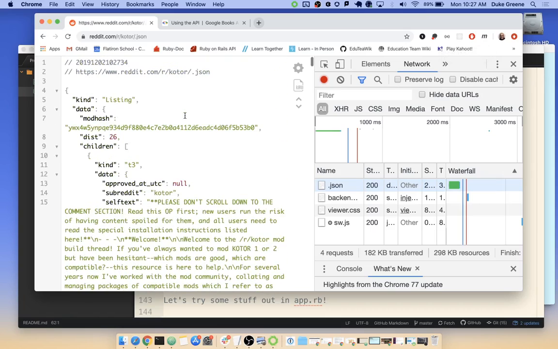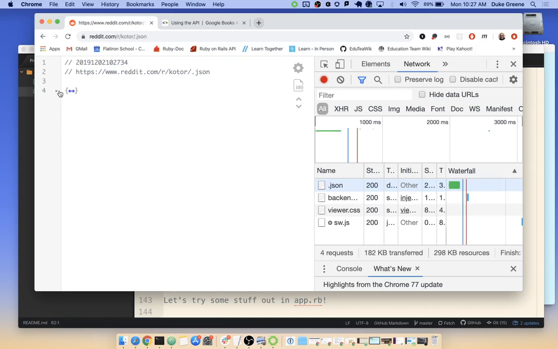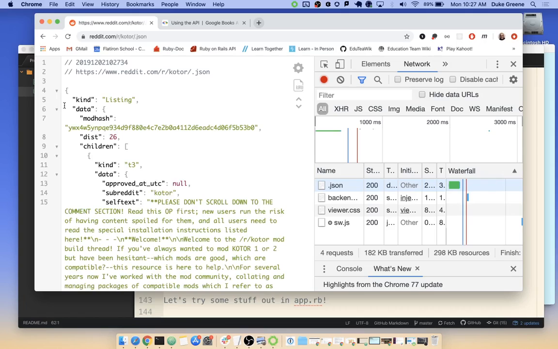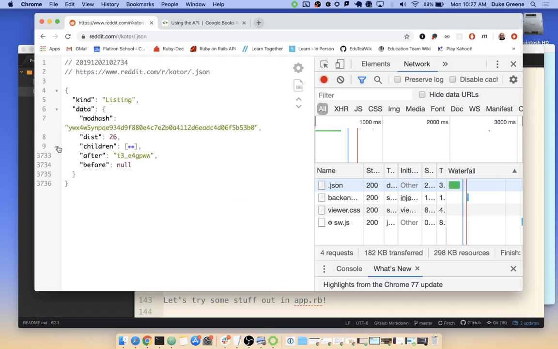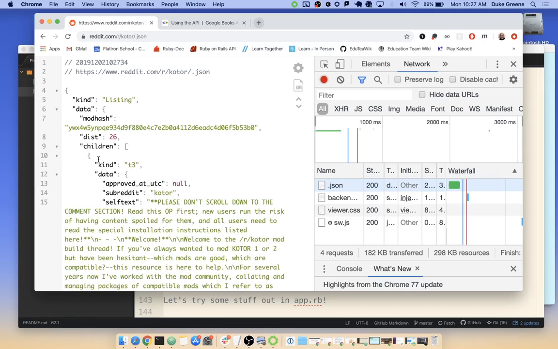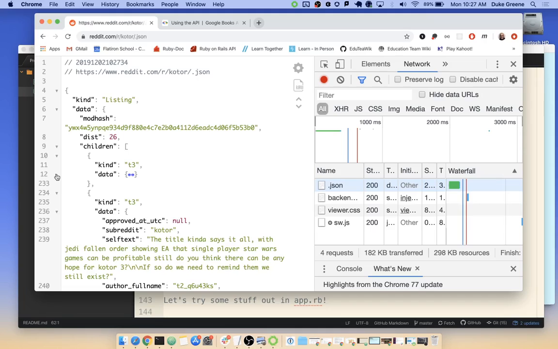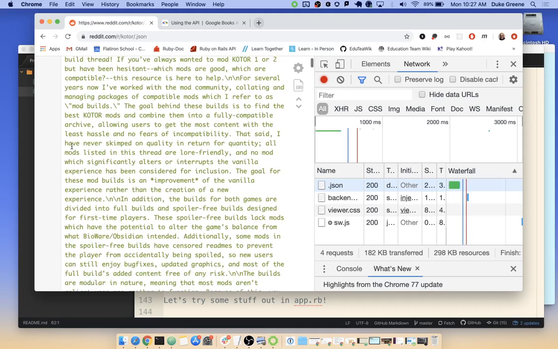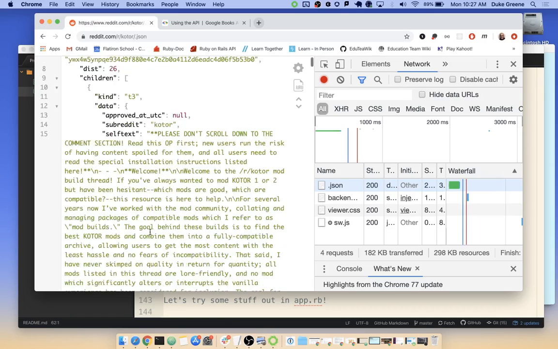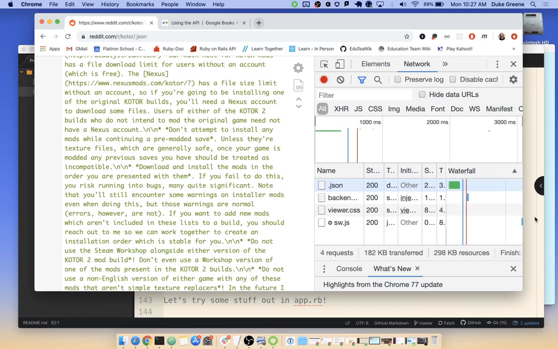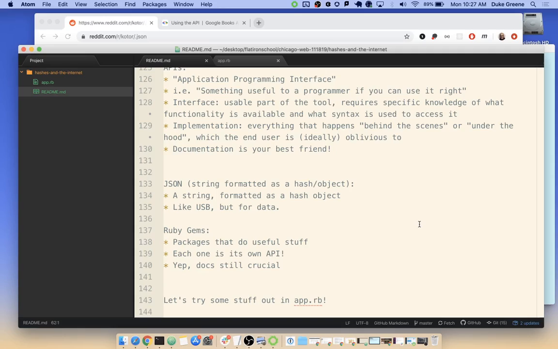It's very, very hard to read, but this is nice because I can actually collapse things, which is cool. So I know that I have this object and then data is basically holding everything I care about. And within data, children is holding most of the things I care about, right? So basically this gives me a visible way that I can browse through this. And you want to have something like this in the browser because most of the time when you get an object back from an API, it's going to be nested like this. So cool, that's some basic things on the internet.